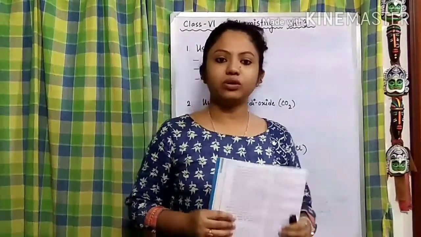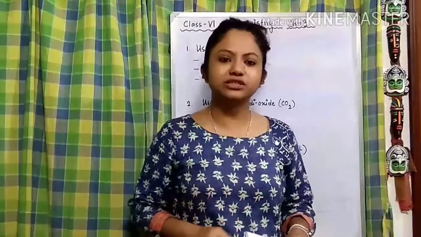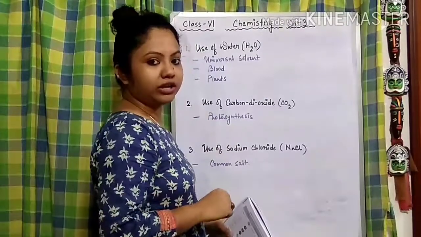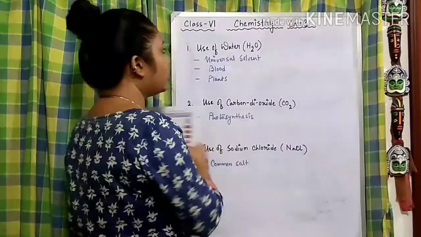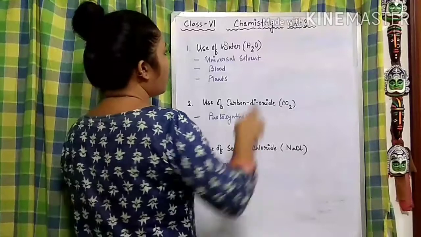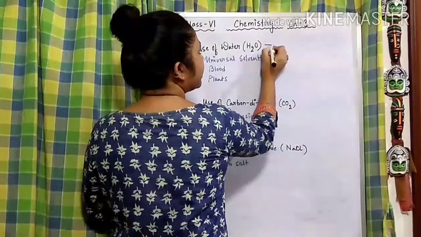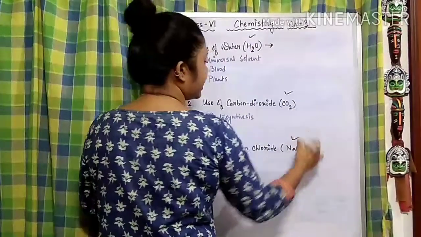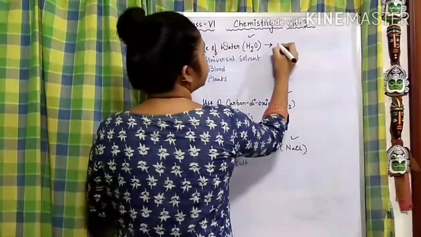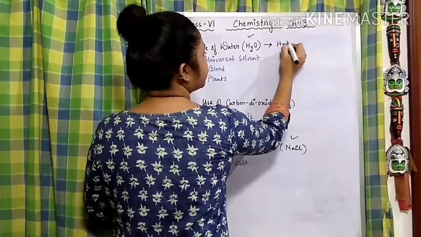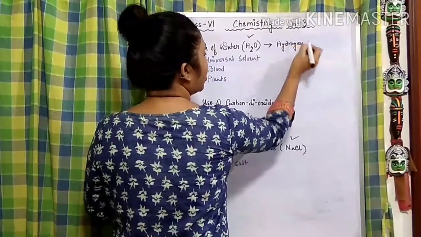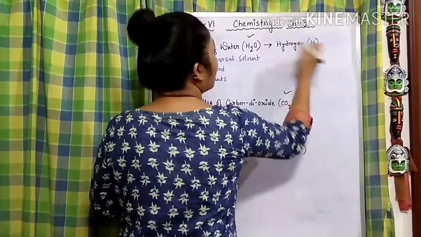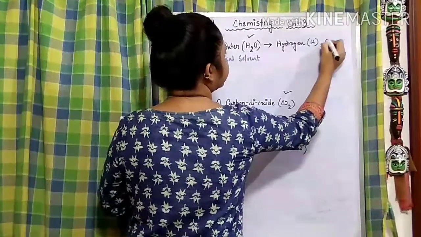Now we are going to understand some of the uses of water, carbon dioxide and sodium chloride in our regular life. Before knowing that, we have to know what are the elements present in these compounds, that is water, carbon dioxide and sodium chloride. Water contains hydrogen, so two atoms of hydrogen and one atom of oxygen.